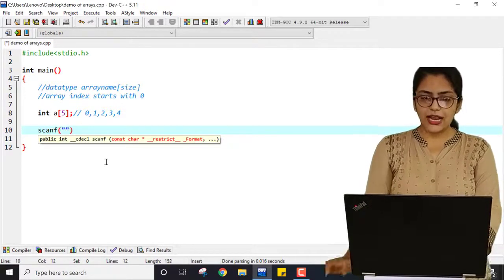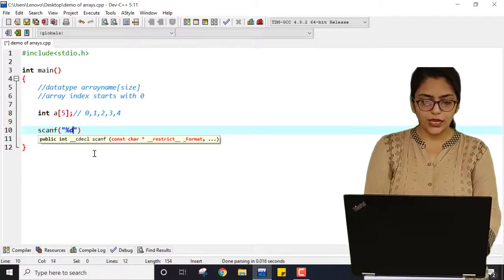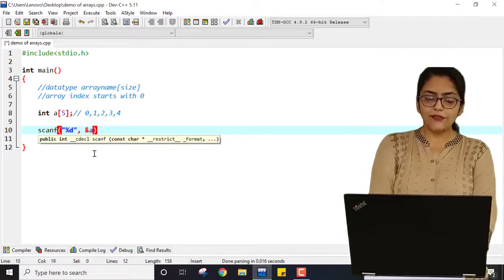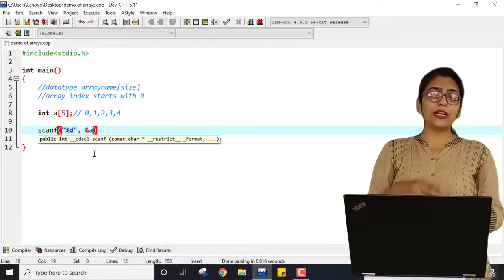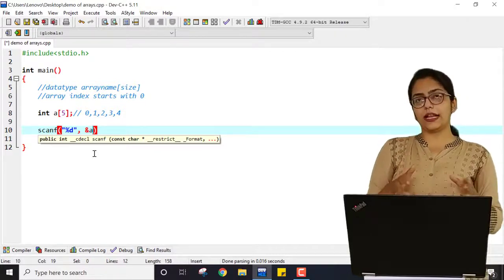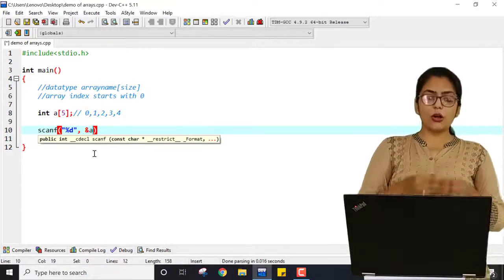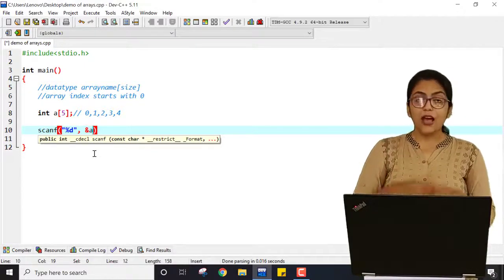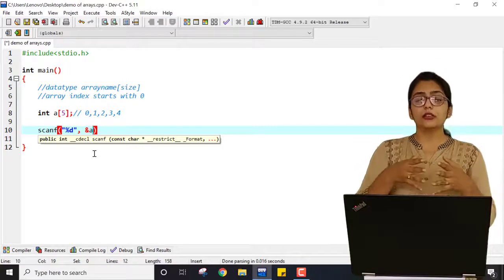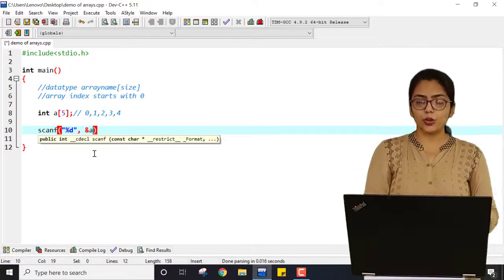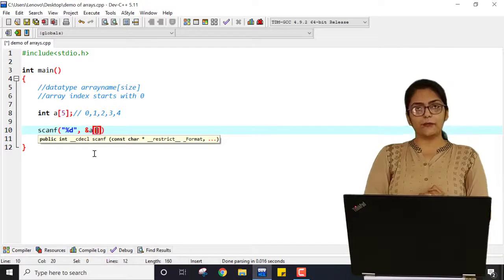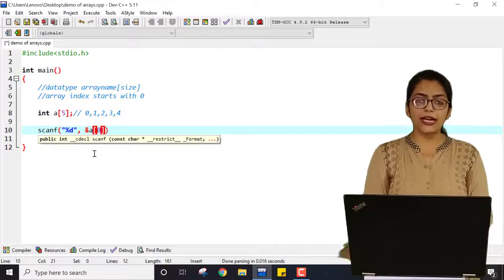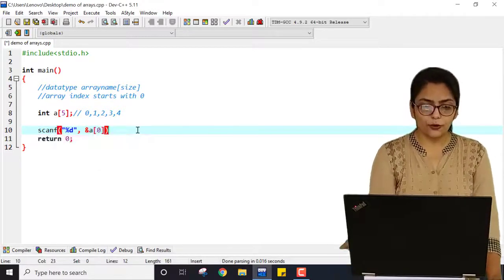For that I am writing the same code that I have written. What will be the difference? I am telling you. If I am just writing a, how will it be known whether this a is a variable or an array? Similarly, when I am doing scanf, I am telling the user to enter one value into my memory. In which portion of a is the value added? So I have to use the index as well. For adding a value at index 0, I have to write &a[0].